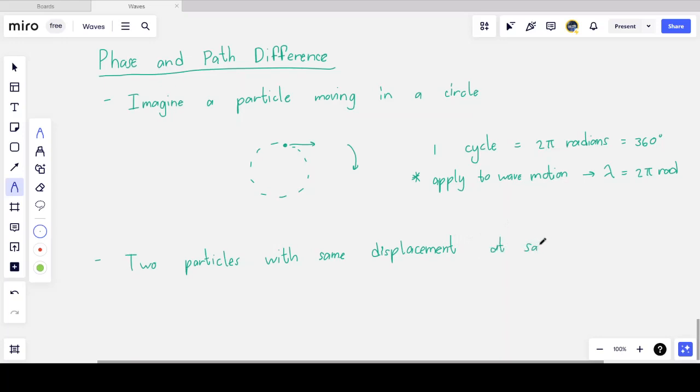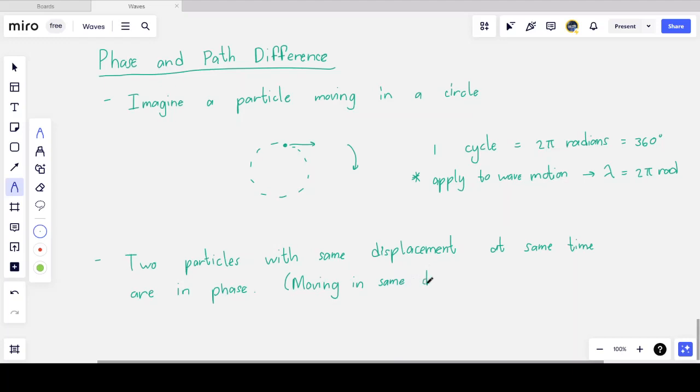So if the displacement of two water molecules on my water wave are the same at the same moment in time, if I take a photograph and I look at two specific water molecules both doing the same thing at the same time, we say that they have a zero phase difference, hence they are in phase with each other. And they need to be moving in the same direction as well. So I have the same displacement but moving in the same direction.